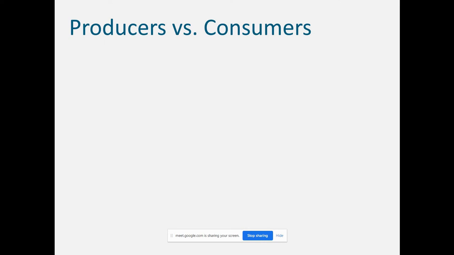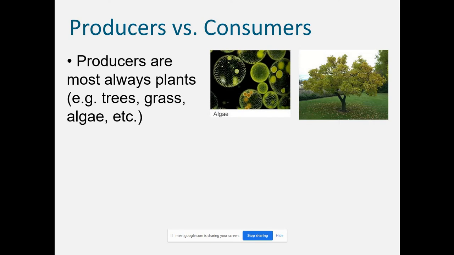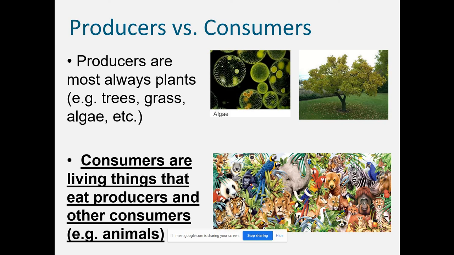Now we are studying how this energy is transferred in nature. The producer traps that energy and it is transferred from producers to consumers. What are the producers? Producers are mostly plants, trees, grass, algae, all of which contain chlorophyll. They trap the solar energy, then they make the food. Consumers are living things that eat producers and other consumers. Okay, animals.